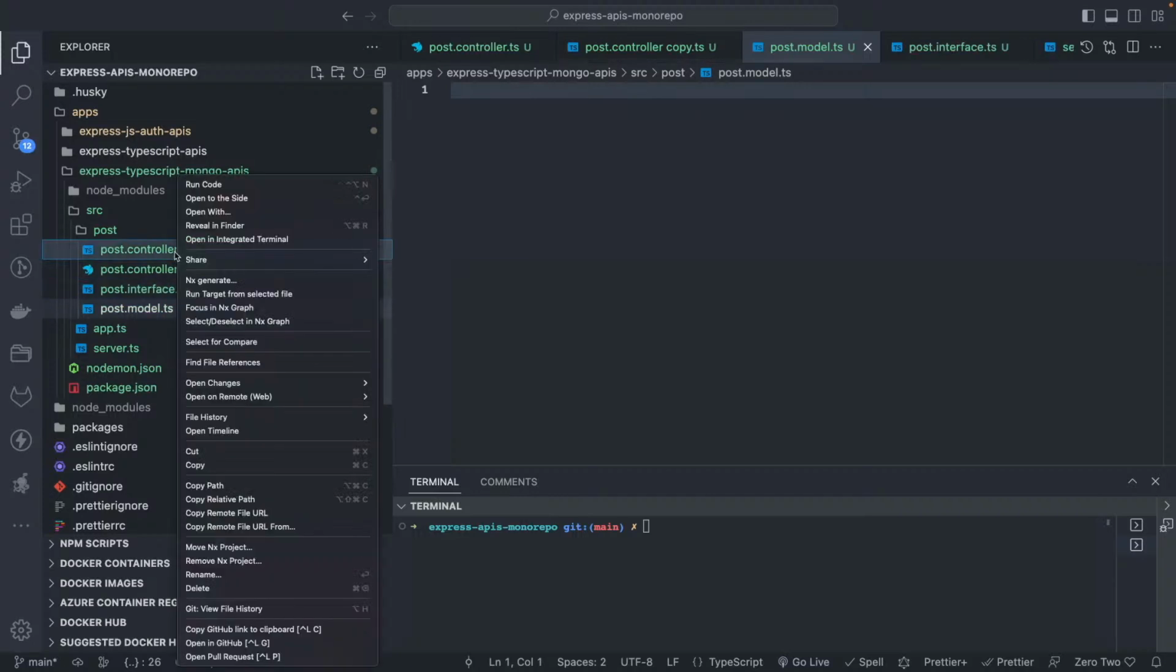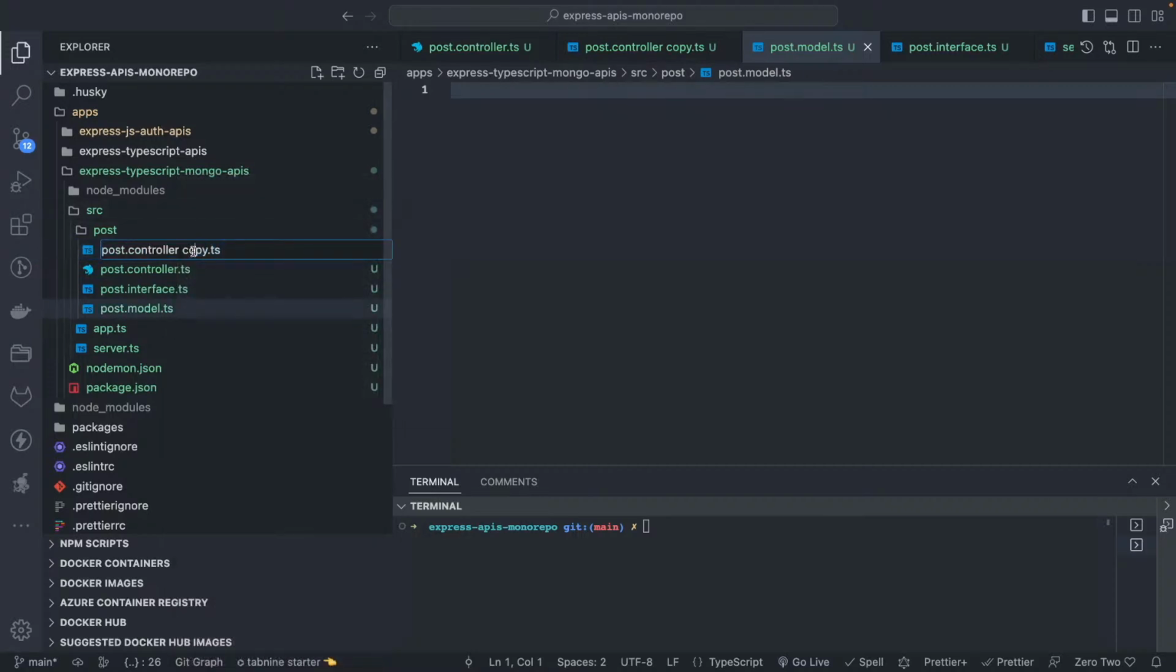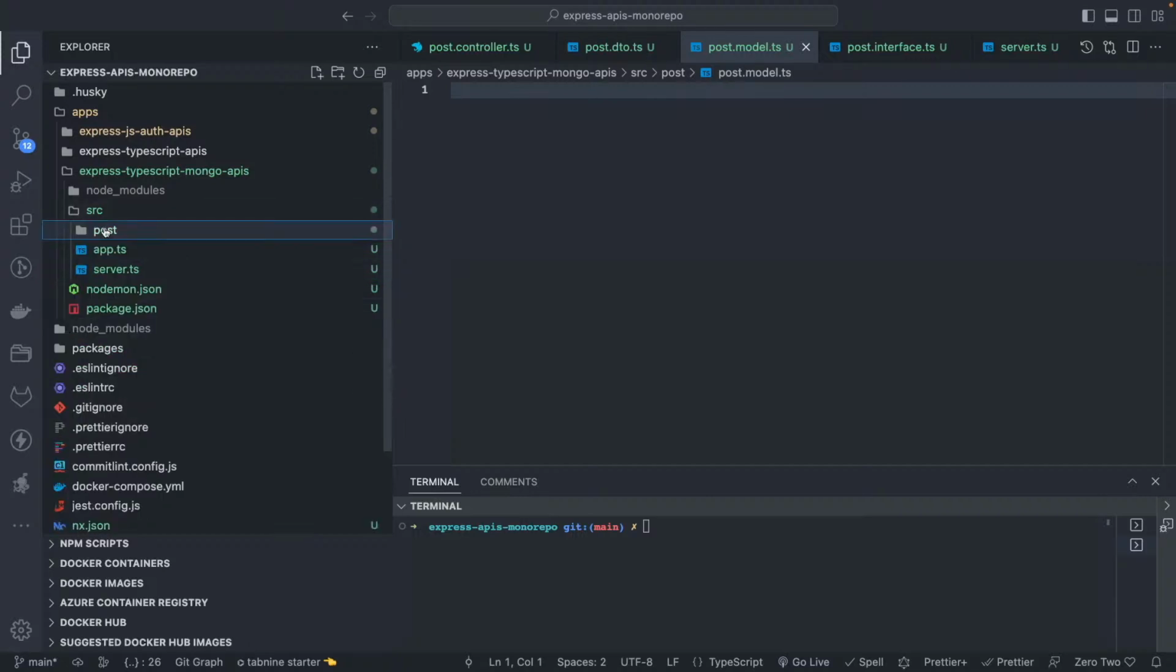Post.controller, and then we can also have post.model, post.dto. That DTO, it's not the Nest.js DTO first of all, just a file naming: DTO, controller, interface and model, because you can adopt the same in any Express application to have a proper opinionated folder structure. Okay, this is the post.